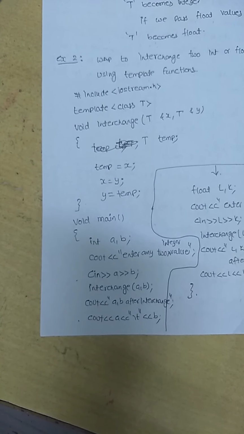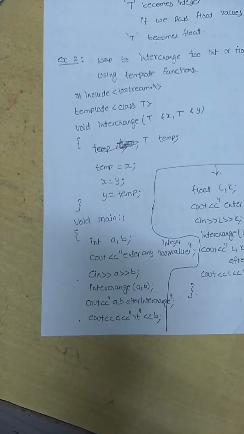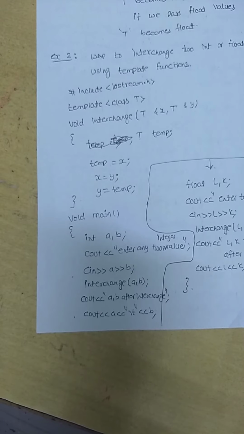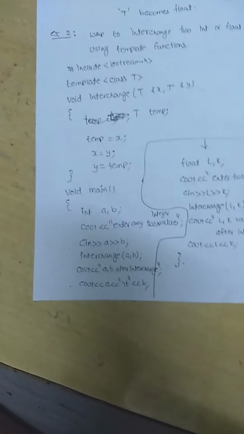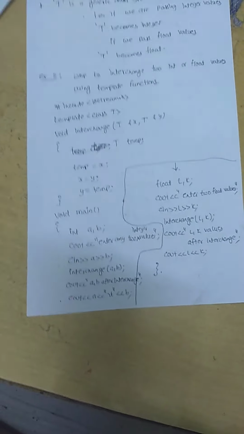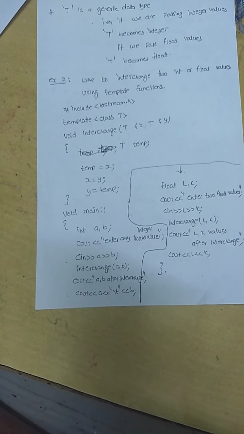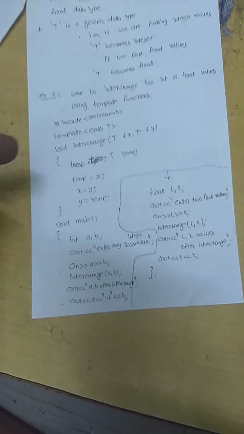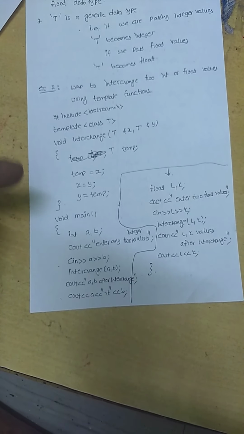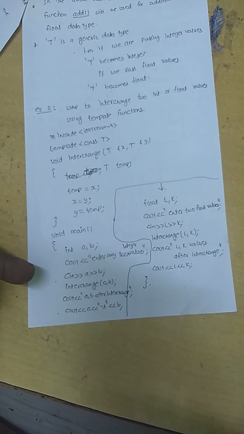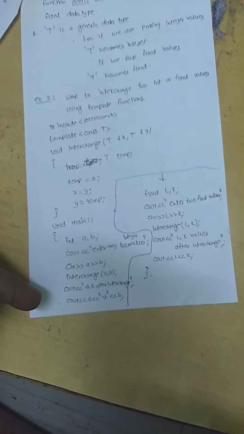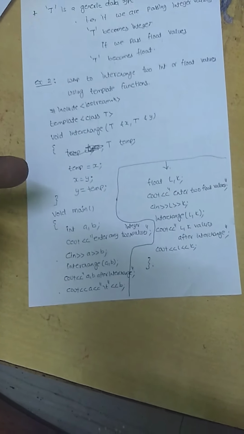Again, I enter two values and call the function interchange(a, b). So a and b are passed, and in the template, T becomes integer. Now we are interchanging, so it has to modify the values of the actual parameters through the formal parameters. So I am using the call by reference concept here, that is, the aliasing concept.